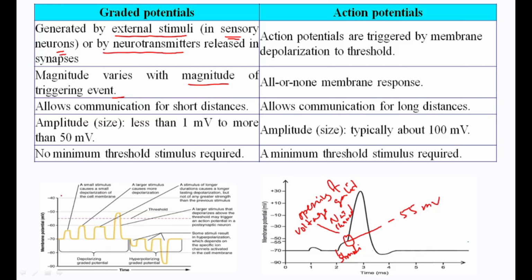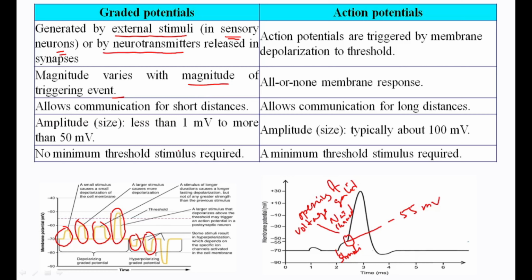Here in this picture you can find different magnitudes of the graded potential, but in case of the action potential, it is an all or none membrane response. So either there will be a membrane potential change or there will be none, either yes or no. So that is the all or none membrane response.